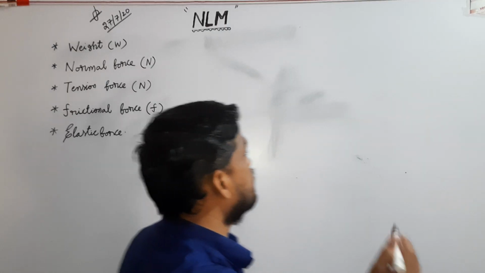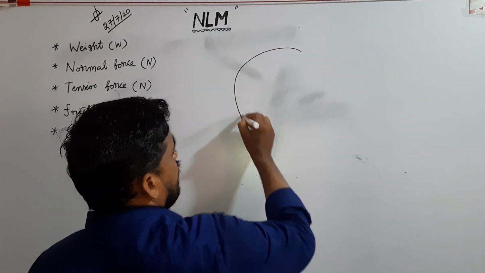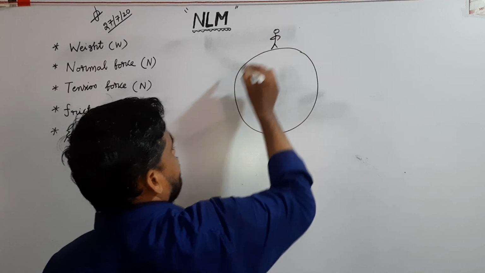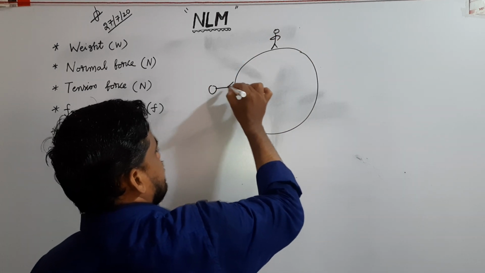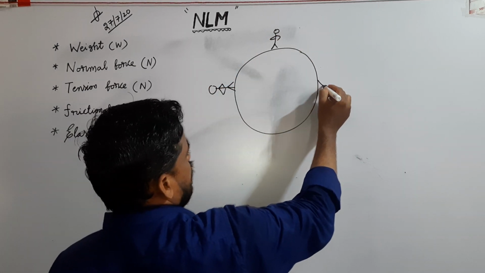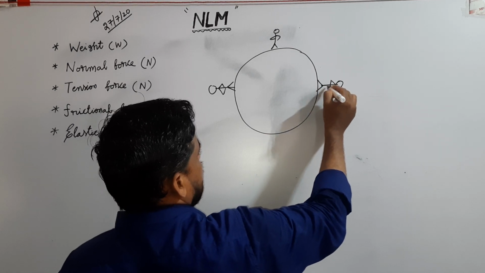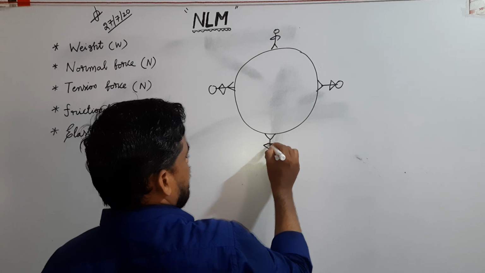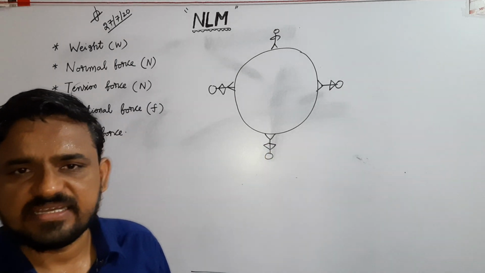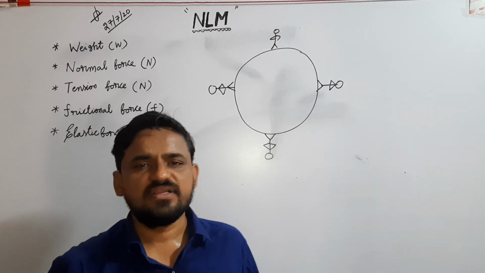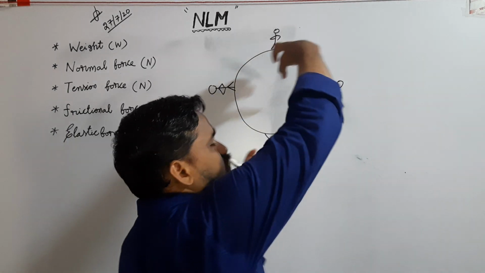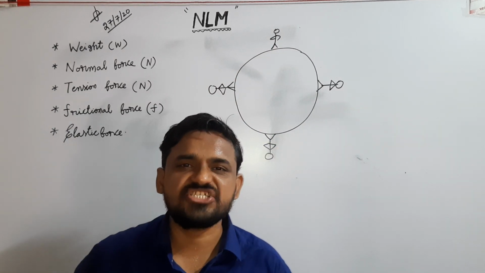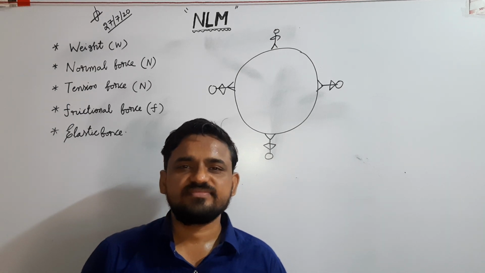Why? The people who are living on earth at different places always remain stable and always stick to earth. The answer is gravitational force.